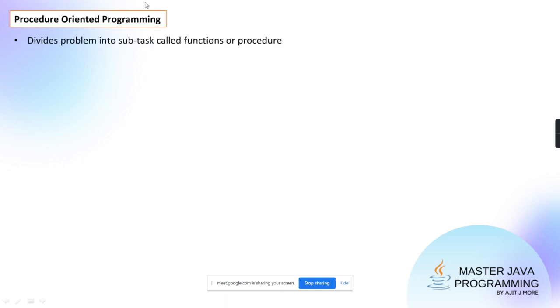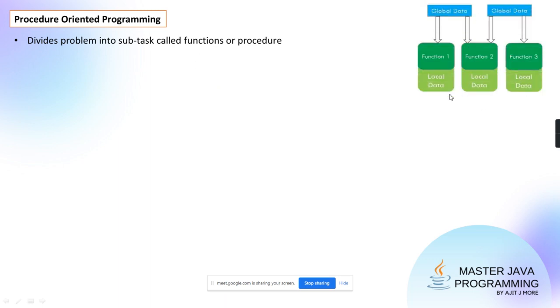So what is the main idea of procedure oriented programming? Divide the problem into sub problems or subtasks, and those subtasks are called functions or procedures. They are separate code which is doing some specific task, and then you can call those functions. Pictorially you can see this. I hope you can understand this.